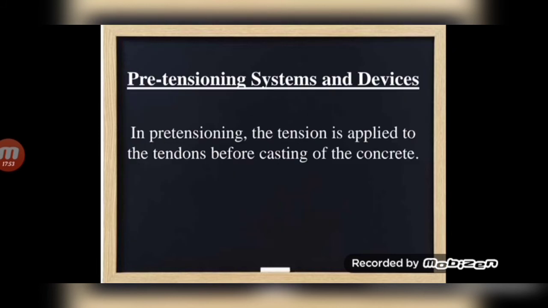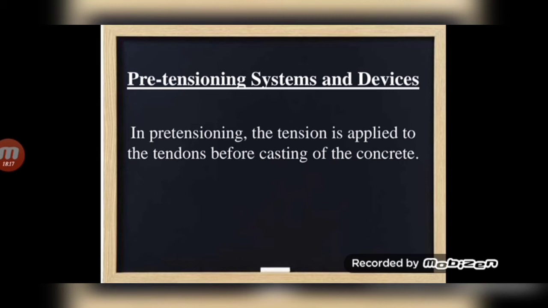Next, pre-tensioning systems and devices. In pre-tensioning, the tension is applied to the tendons before casting of concrete. Actually, we have already seen what is meant by pre-tensioning and post-tensioning. In the types of pre-stressing, we have seen pre-tensioning and post-tensioning.